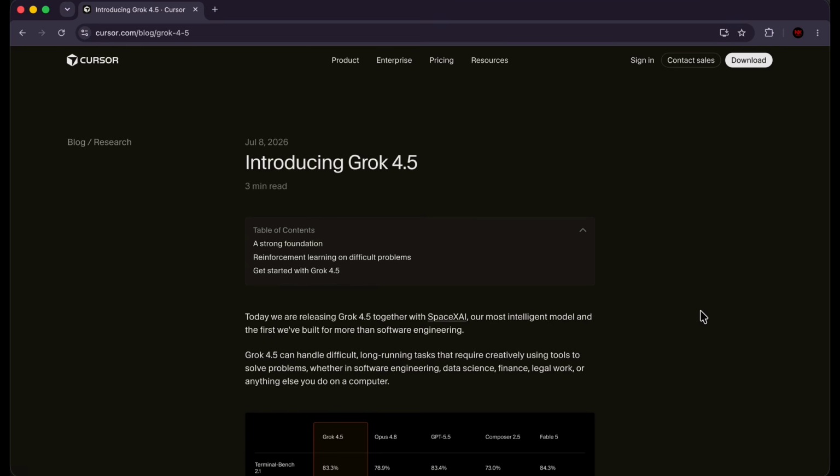Now, one note that I want to add here is that even if you're using a different AI model, if you prefer an Anthropic model or an OpenAI model, or if you're watching this in the future and there are some more Grok models out there, the principle still stays the same, which is that if you want to use a model to the best of your ability and be able to direct it towards doing tasks, you need to understand the model, what it's good at, what its specialties are, how it was trained, and all of those things. So it's very important regardless of whatever model you're working on. You have to understand what it was trained for and how it was trained.